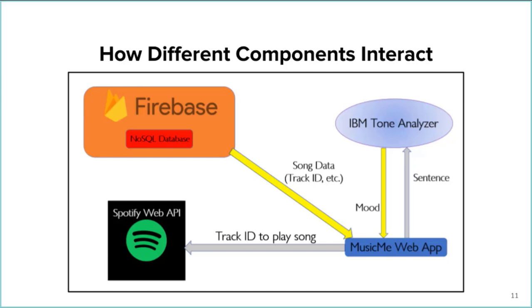When we send a request for songs from the database, we store the unique Spotify track ID, song name, and artists for each track. To play a song, we then narrow down this list and send the unique Spotify track ID to the Spotify web API. The Spotify web API is also what's used to retrieve album art, to display the user's name, and also to retrieve the user's email.